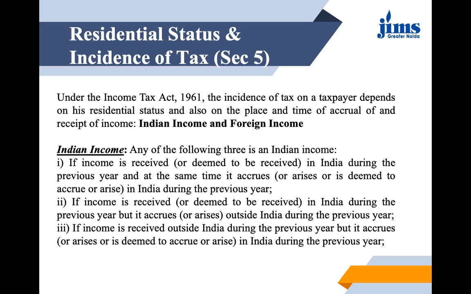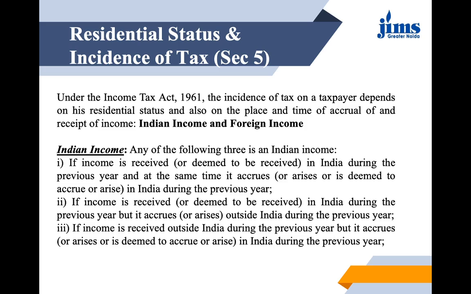If I am receiving it in India, or expecting it to be received in India, then it becomes an Indian income during the previous year. And at the same time, we are talking about accrual, meaning that an income is arising or deemed to accrue or arise in India, that is, we are expecting to earn that particular income within the geographical boundaries of India. So this was the first thing, where you call an income an Indian income.